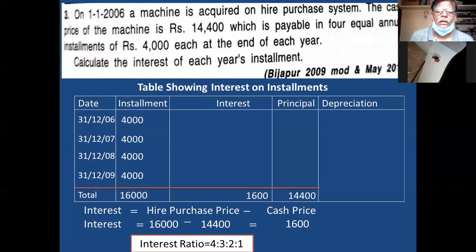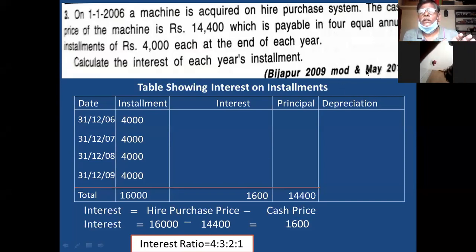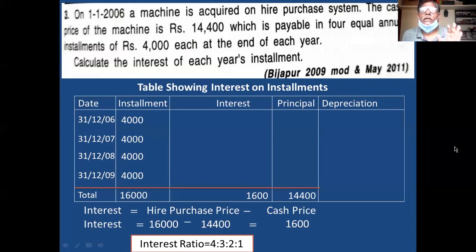Clear? Any doubt? And one more thing, remember, the installment ratio is calculated on the basis of only installments. Don't consider cash down. If there is a cash down, you don't consider that cash down.